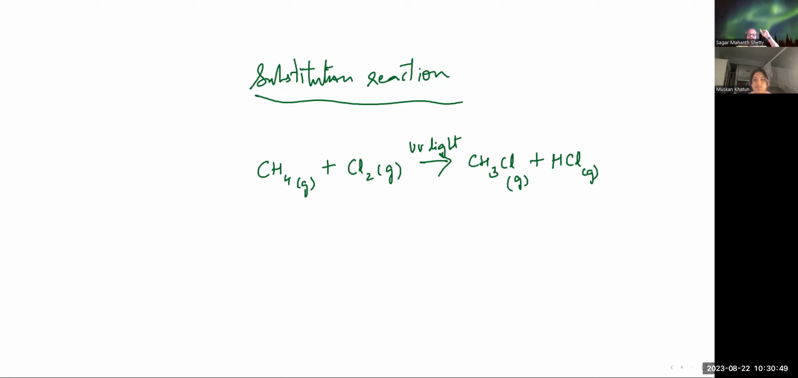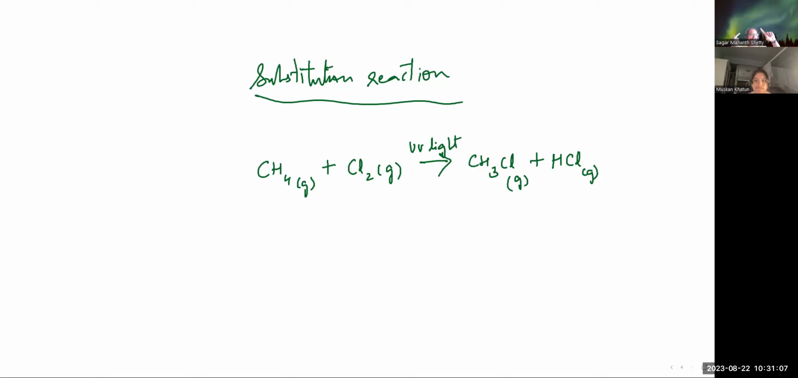Which is in gaseous state. Now try to remember: HCl, if it is in gaseous state, you will call it hydrogen chloride. But this HCl, if it is in liquid state, we call it hydrochloric acid. Composition is the same.